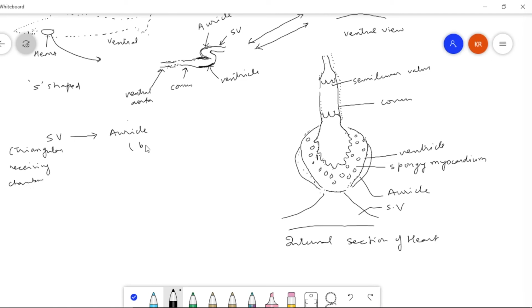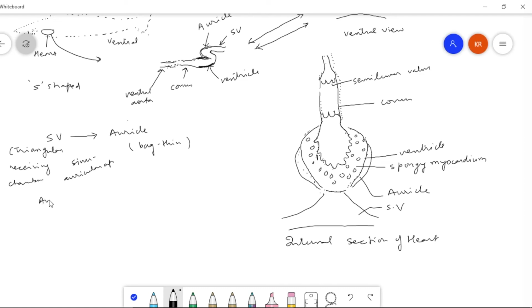Auricle is a thin bag. Between the sinus venosus and the auricle, there is a sino-auricular aperture guarded by membranous valves.